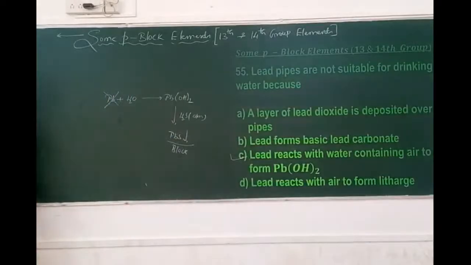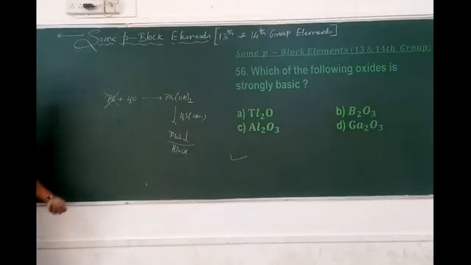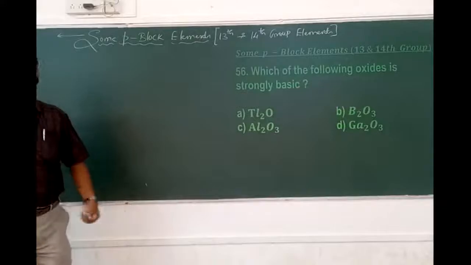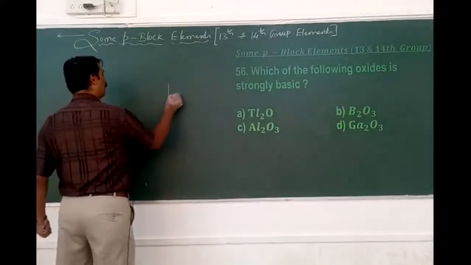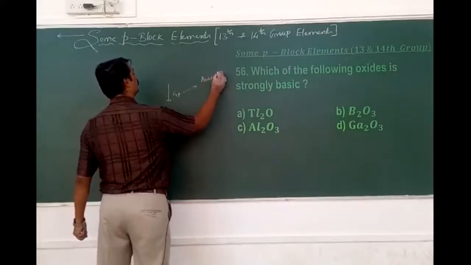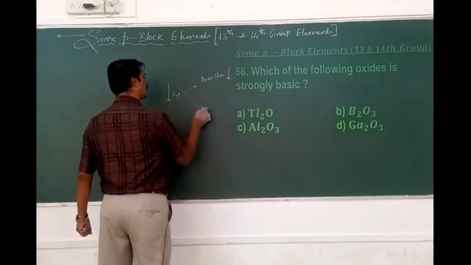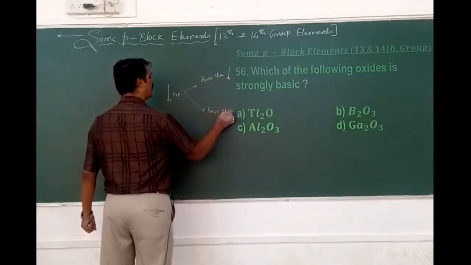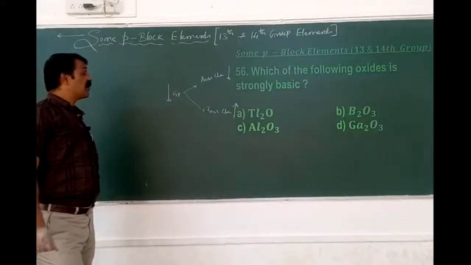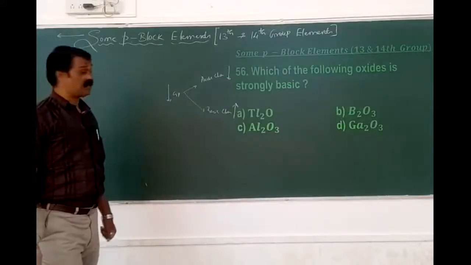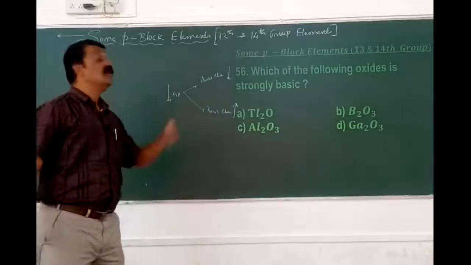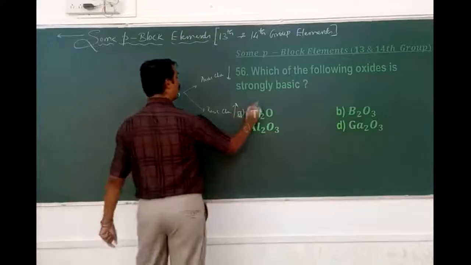56. Which is found to be the strongly basic? As we know, down a group, acidic character decreases and basic character increases. Okay, this is about the acidic character, and here we ask which is found to be the most basic. Down a group, what happened to the basic character? It goes on increasing. Which is the last element in the 13th group? It is thallium. Therefore, thallium oxide is found to be what? More basic.